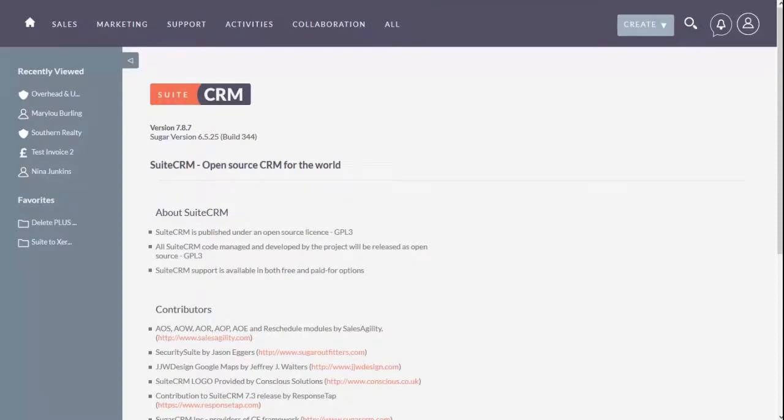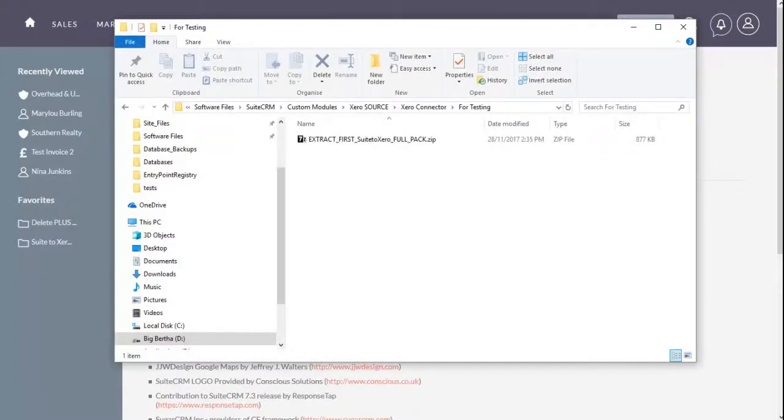This video will demonstrate how to install the Suite2Xero packages into your SuiteCRM installation. We're going to use the full pack installation as an example. Individual installations of the packages use the same procedure. You should have downloaded your Suite2Xero package to your local hard drive and received your validation key.